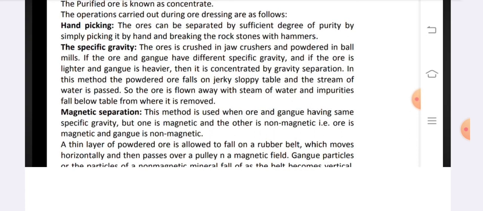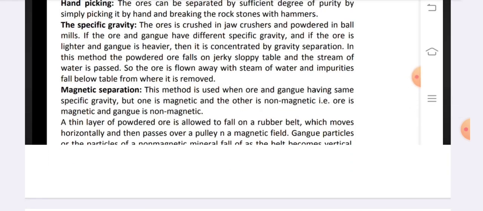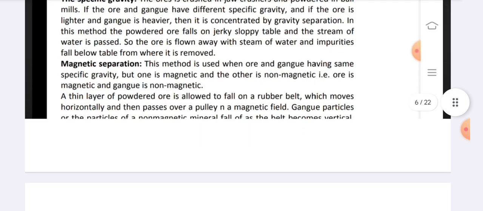The ore is crushed in jaw crushers and powdered in ball mills. If the ore and gangue have different specific gravity, and if the ore is heavier and gangue is lighter, then it is concentrated by gravity separation. In this method, the powdered ore falls on a sloping table and a stream of water is passed. So the gangue is flown away with the stream of water and the ore falls below the table from where it is removed.